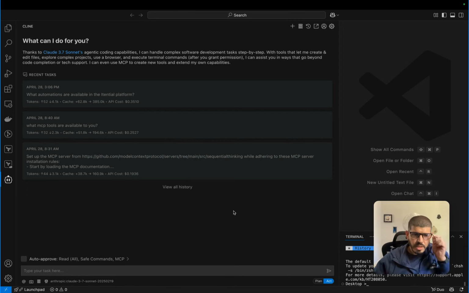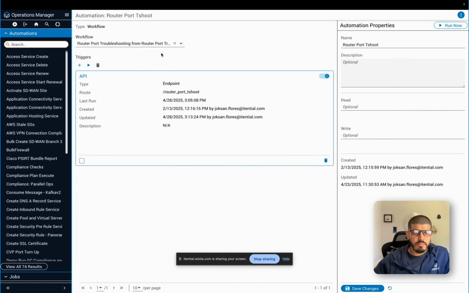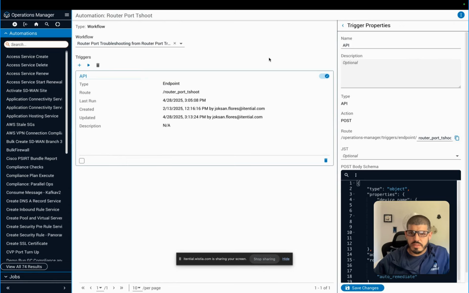I have a basic interface here. I'm using Cline in Visual Studio Code, and I have plugged in my Anthropic Claude Sonnet model. I also have some MCP tools pre-configured that Claude has access to, which expose different platform functionality. I also have my dev environment here, with an API endpoint I built in the Itential platform that does some basic router port troubleshooting.